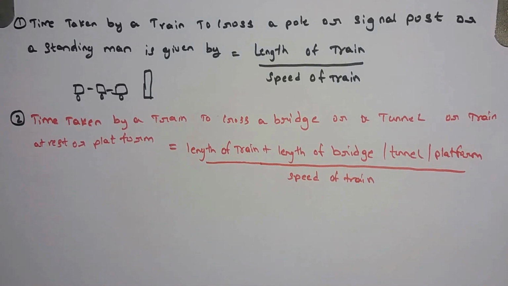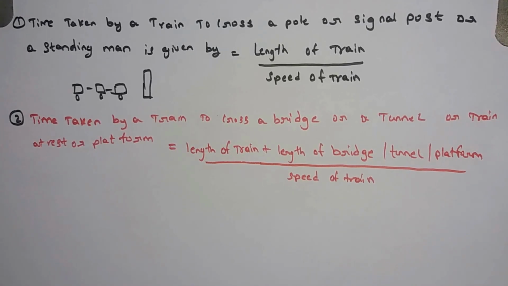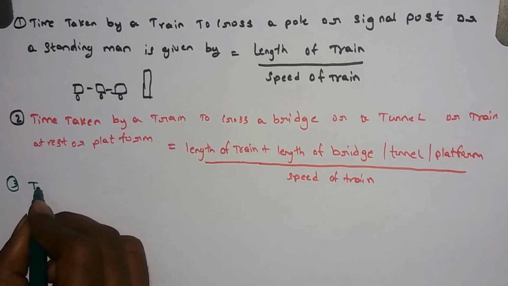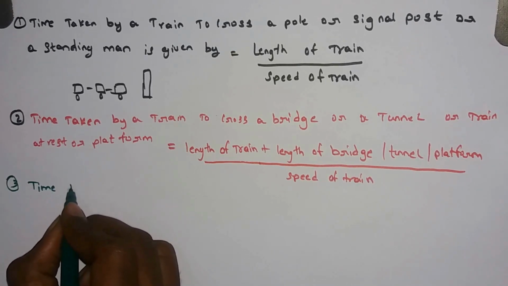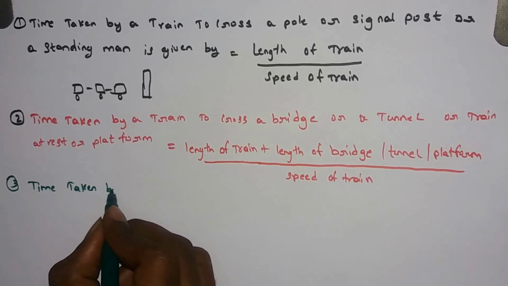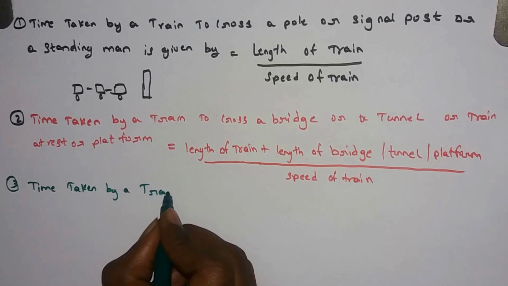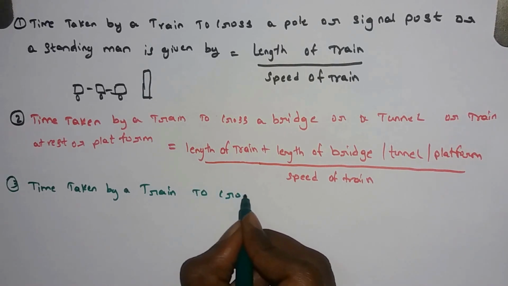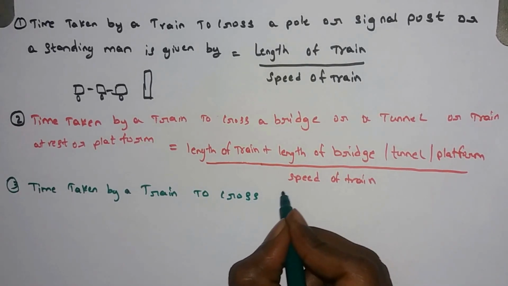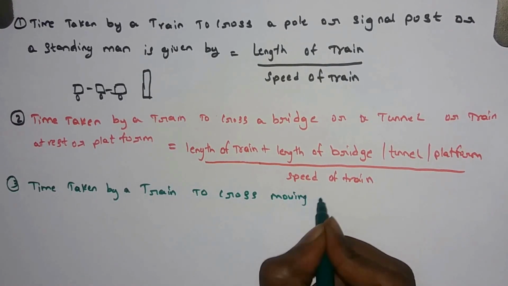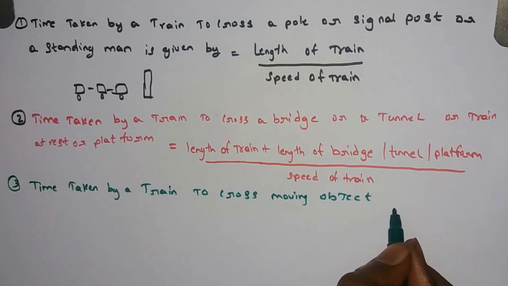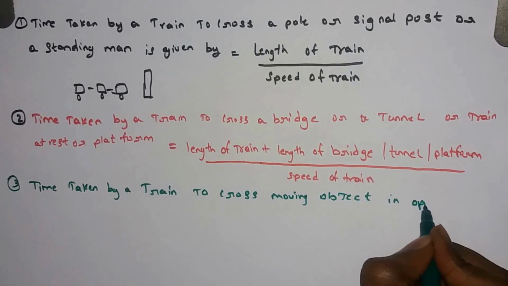Now see the third example. Suppose the train is moving in the opposite direction.